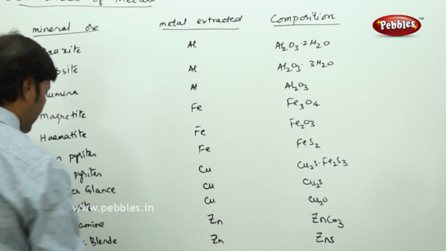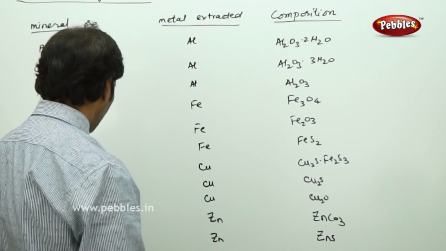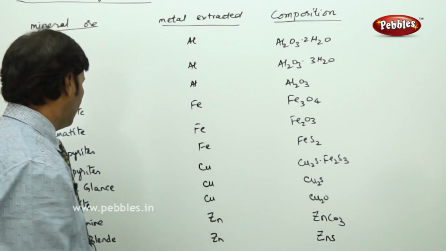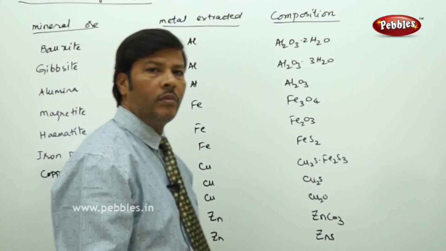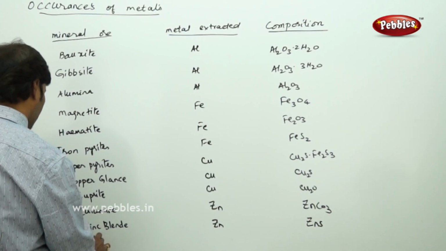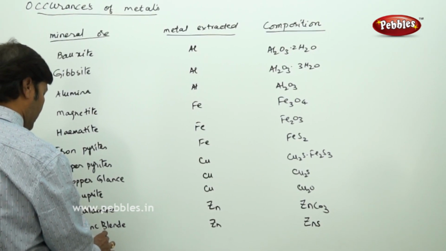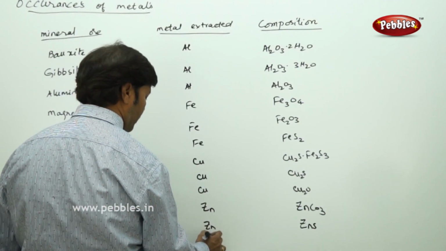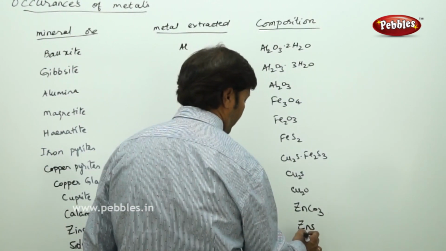And you can also take calamine, zinc blende, cuprite, copper glance, copper pyrites, iron pyrites, so on and so forth. Sometimes you can even take siderite. If you take siderite, this is going to be iron and it is FeCO3.